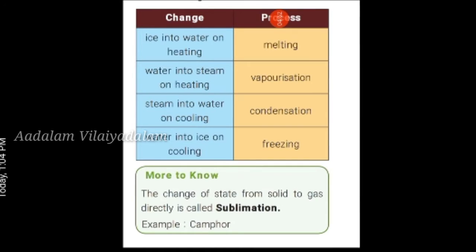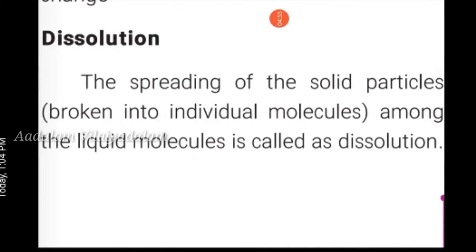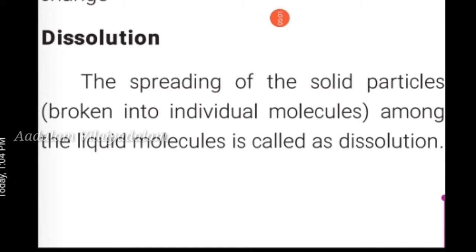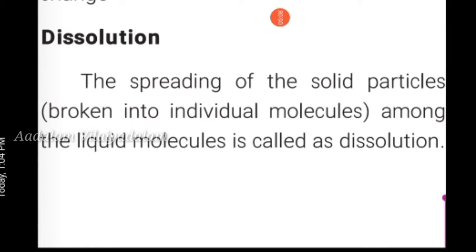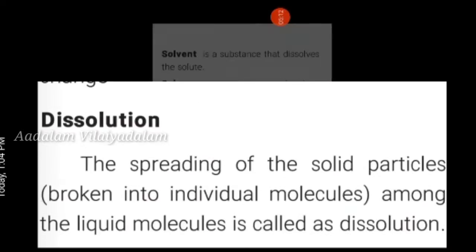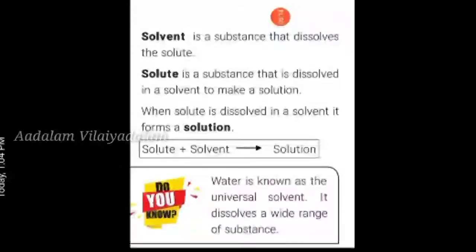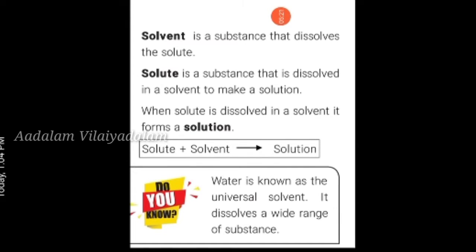All understood? Next, we see dissolution. What is dissolution? Spreading of solid particles among the liquid molecules is called dissolution. Take half a tumbler of water, add one spoonful of sugar and stir well. What happened?